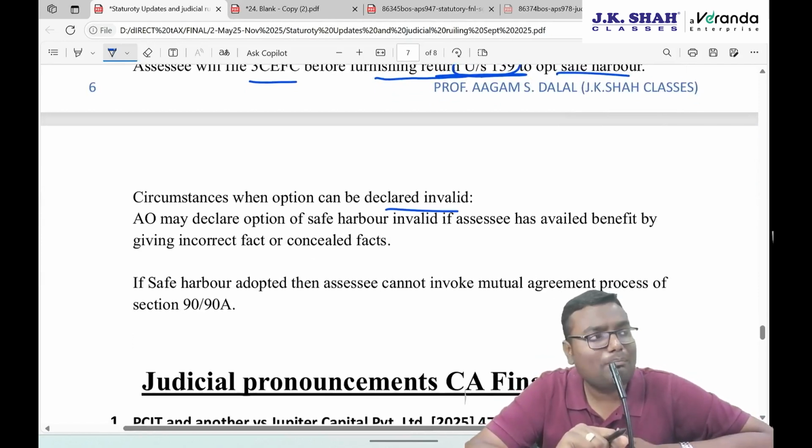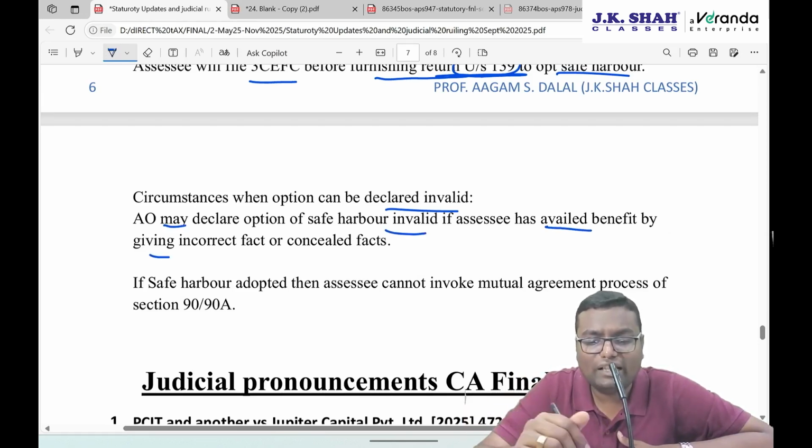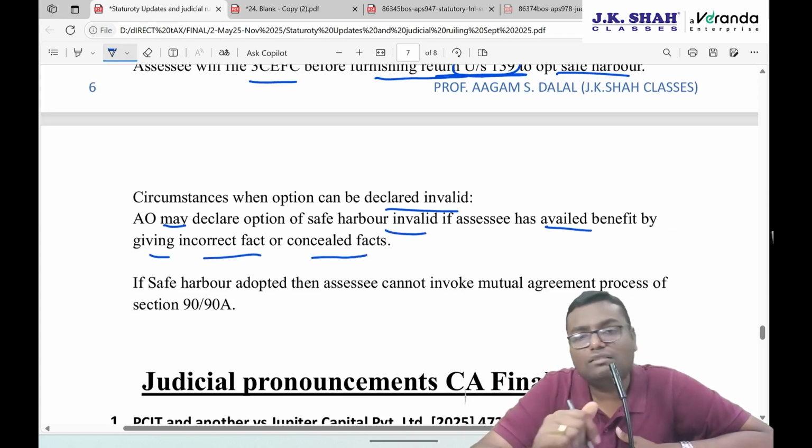Later on, income tax has a power to say that your option was wrongly given. And now we will start litigations. It should be, let's say, 8%, not 4%. When can income tax declare your option invalid? The AO may declare the option of safe harbor invalid if the assessee has availed the benefit by giving incorrect facts or concealed the facts.